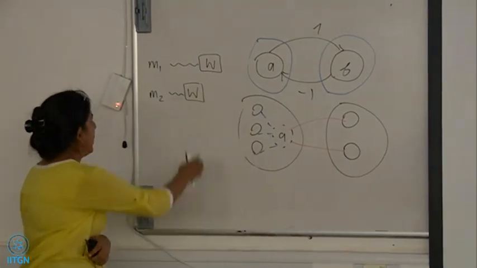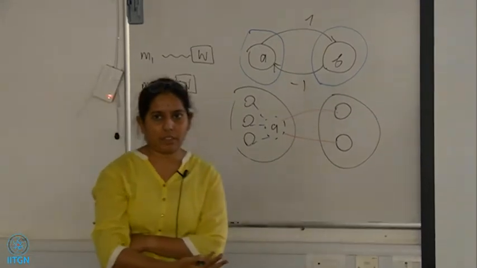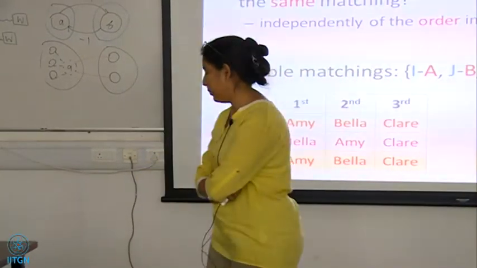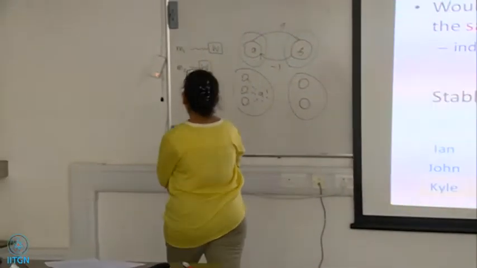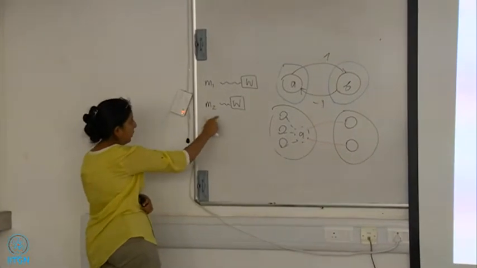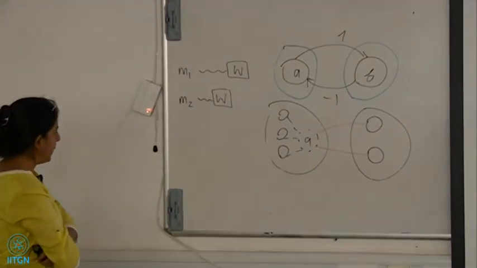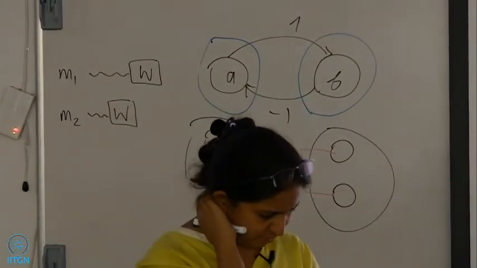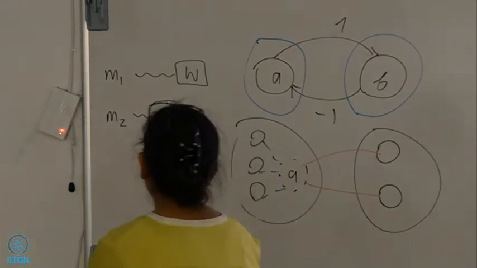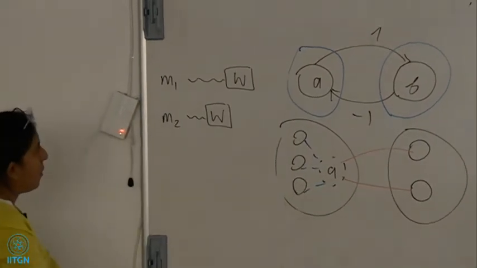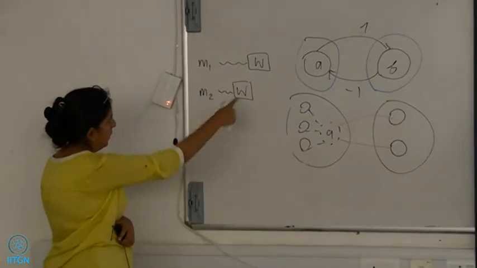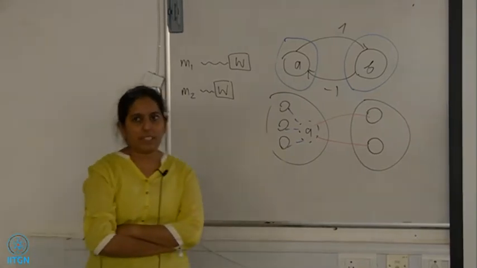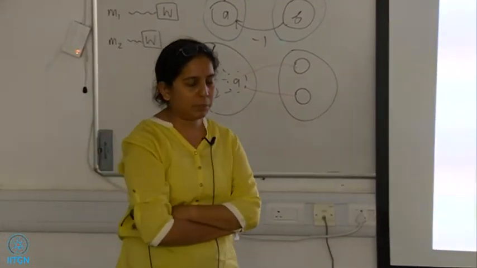So everyone who is ranked higher than W for both of these men is not a valid partner, meaning there is no stable matching that extends matching M1 to anyone above W, or that extends matching M2 to anyone above W. But the fact that W is a valid partner would imply that there are stable matchings that extend M1 matched to W and M2 matched to W.